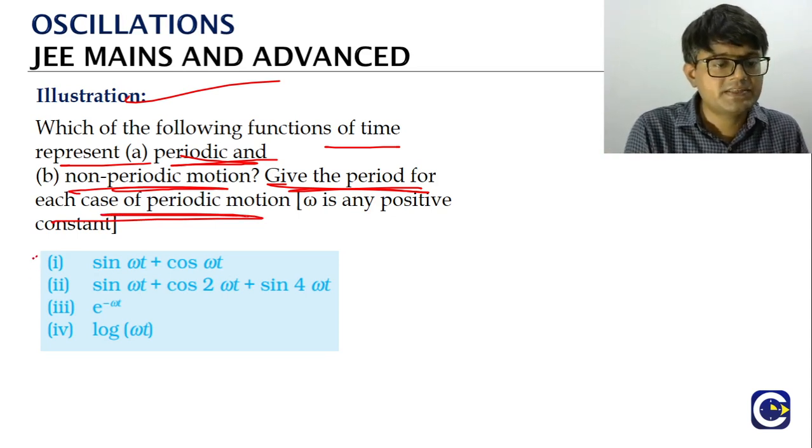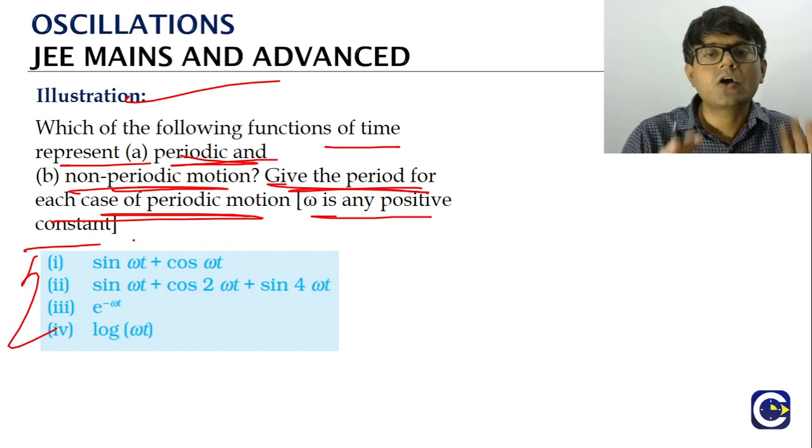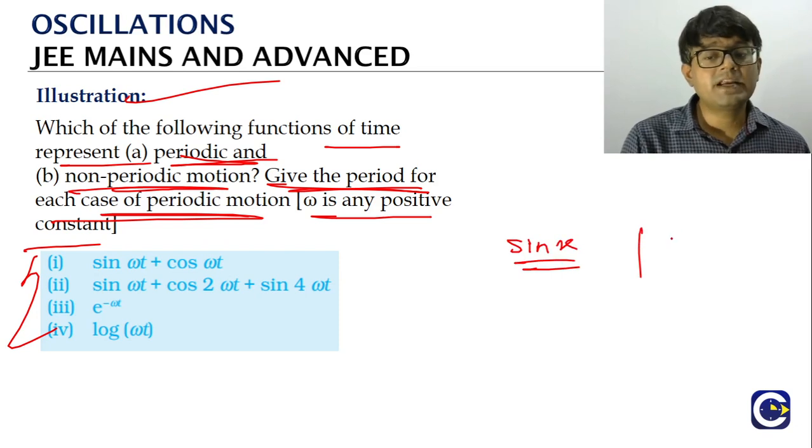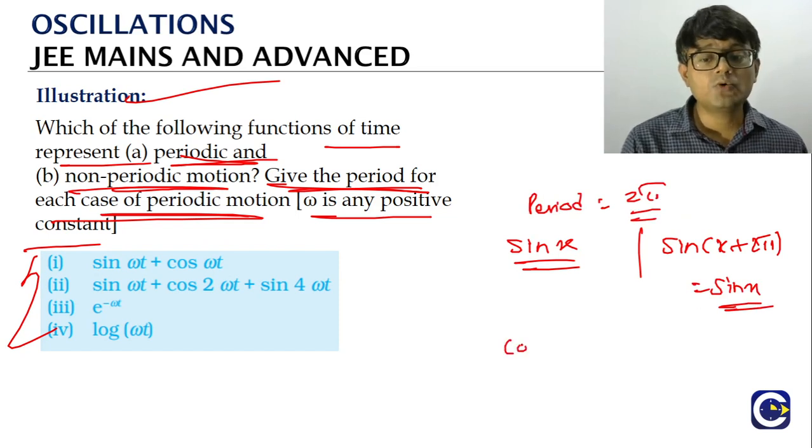And in these equations, as you can see, there is an omega that is coming. They are saying omega is a positive constant. Generally when you talk about a periodic motion, let's say for example we have this simple function sin x. What is the period for this? If you take sin of x plus 2 pi, that will be equal to what? Same as sin x. Means for the function sin x, what is the period value? It is 2 pi. Same goes with cos x also.